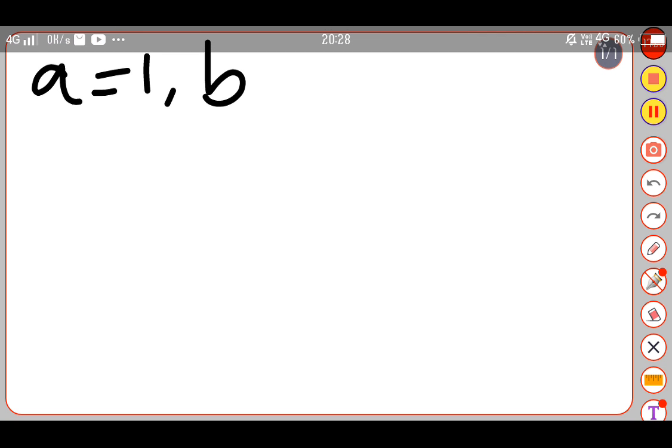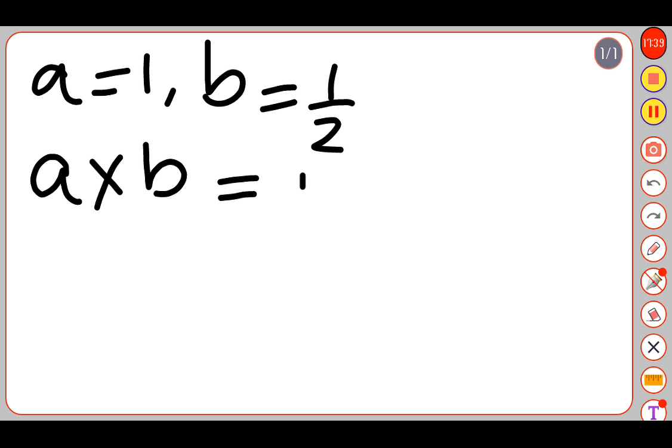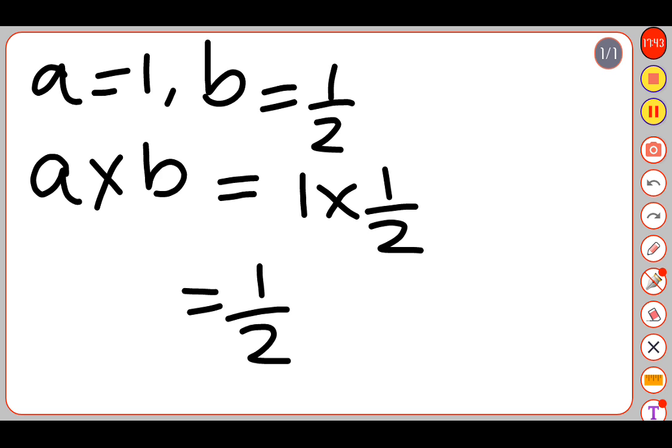Now test for multiplication. Again a equal to 1, b equal to half. So a into b equal to 1 into half equal to half. Again we get a rational number, so we can say that rational number is closure under multiplication.